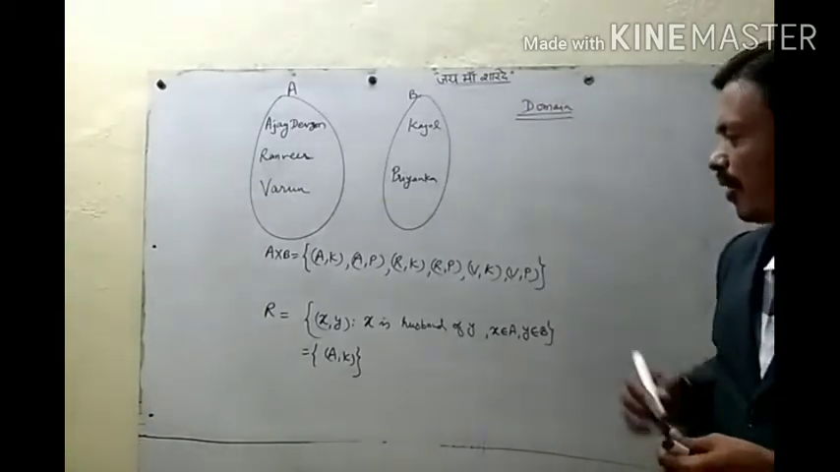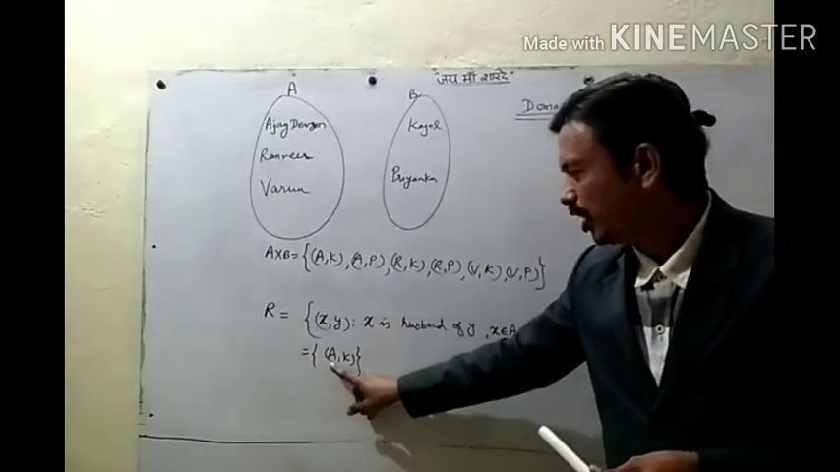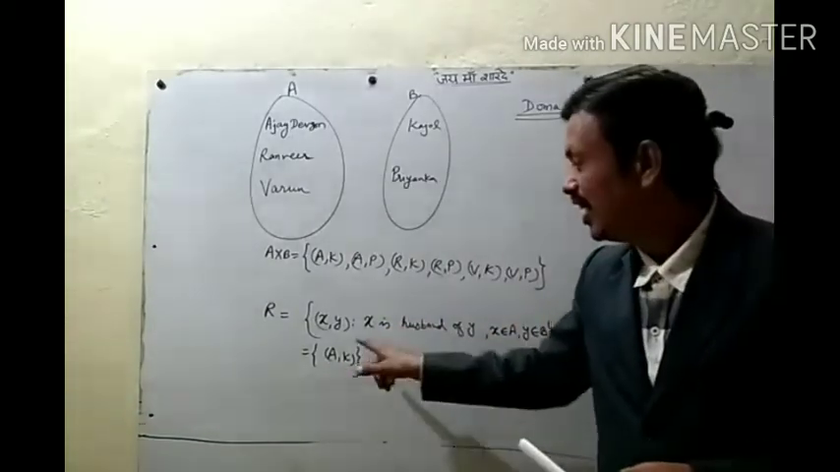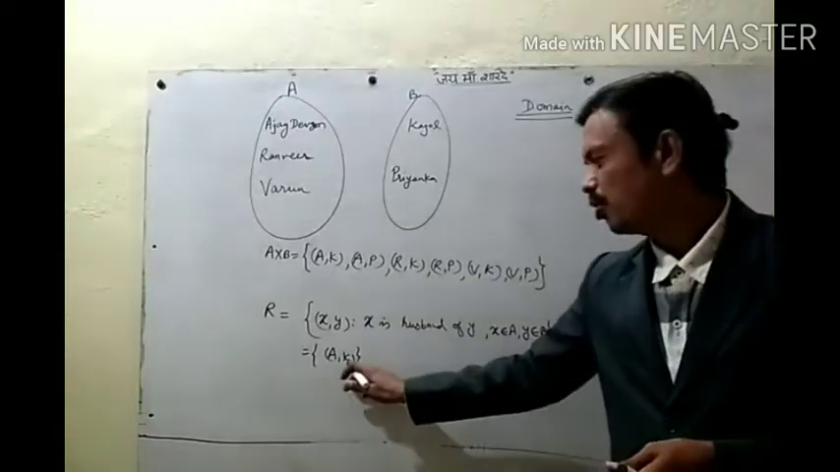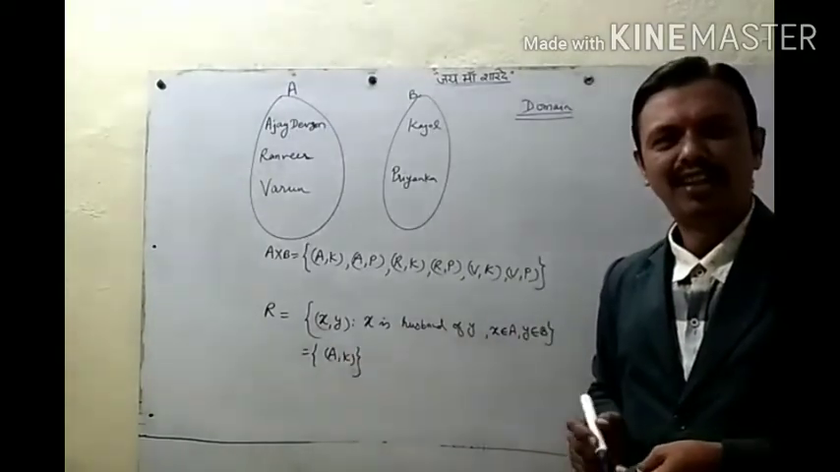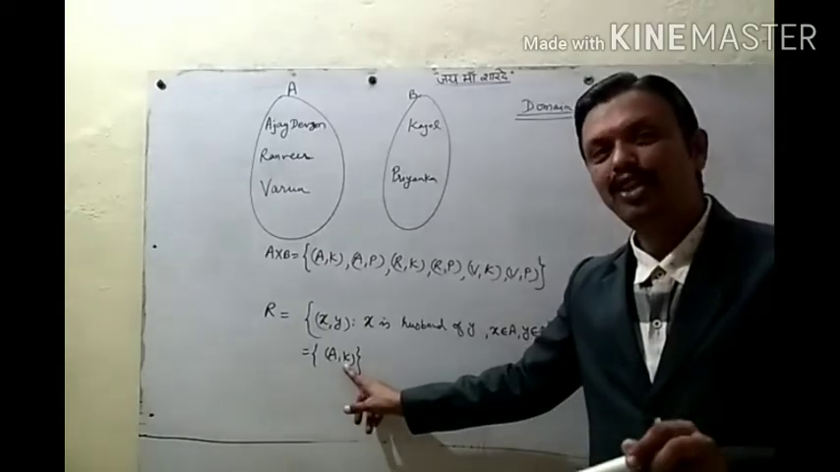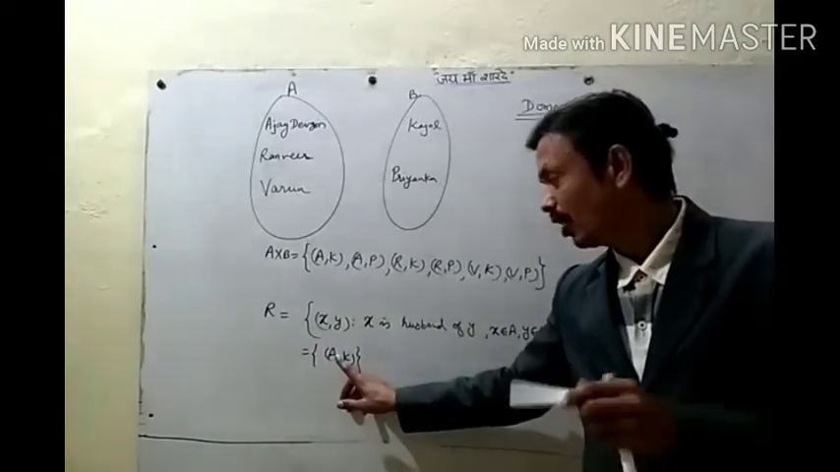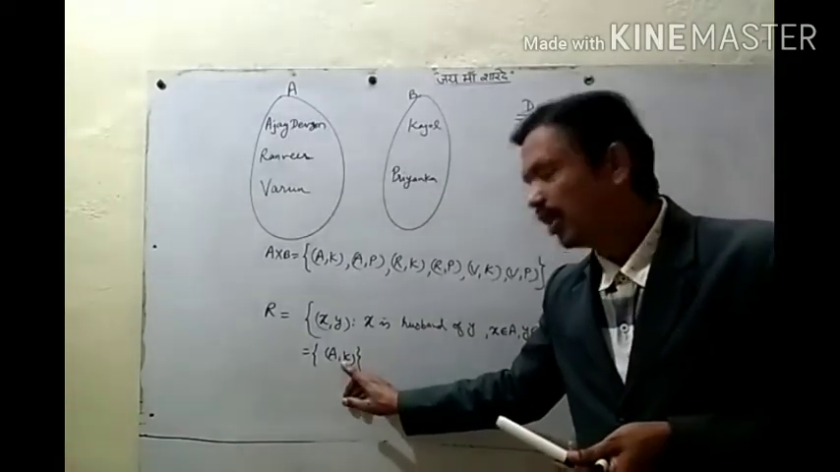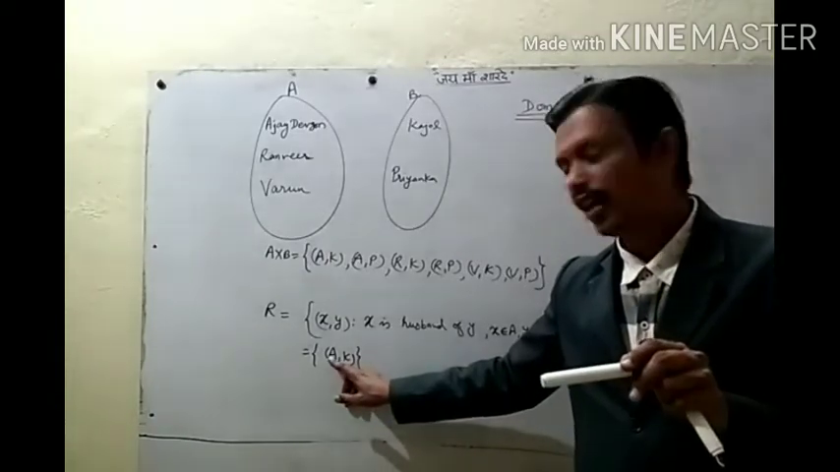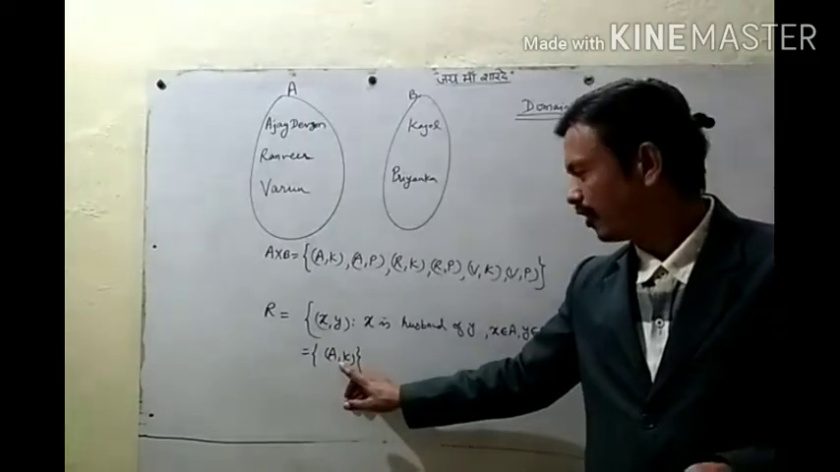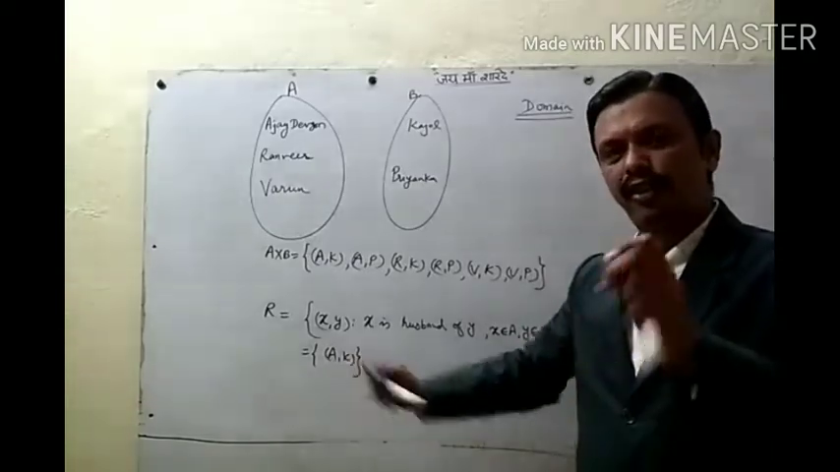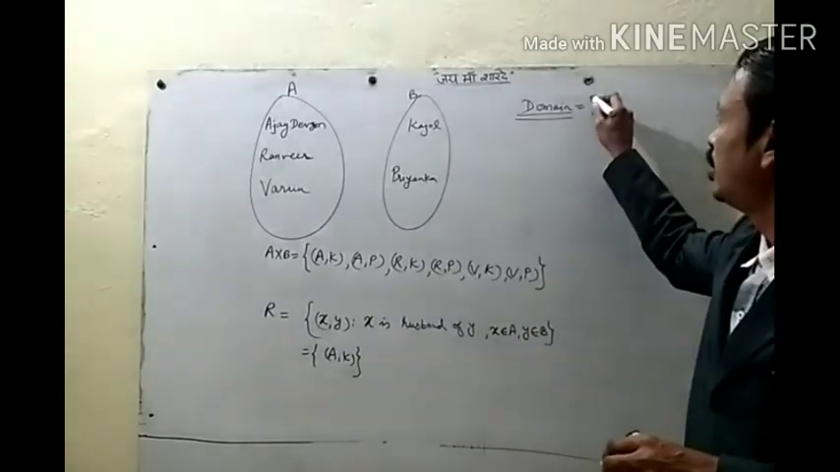Here Ajay, Kajol: this first element is in the first set, the second element is in the second set. So this second element is called the image of the first element. Kajol is the image of Ajay. The second element is called the image of the first element, and the first element is called the pre-image of the second. Kajol is the image of the first element, and Ajay is the pre-image of Kajol. So we'll have some terms.